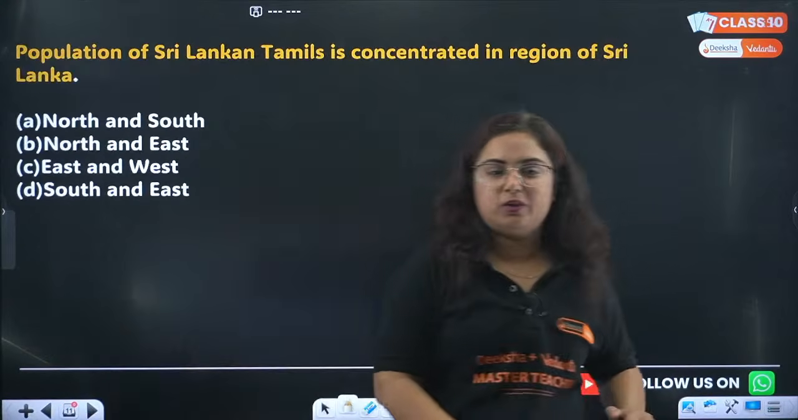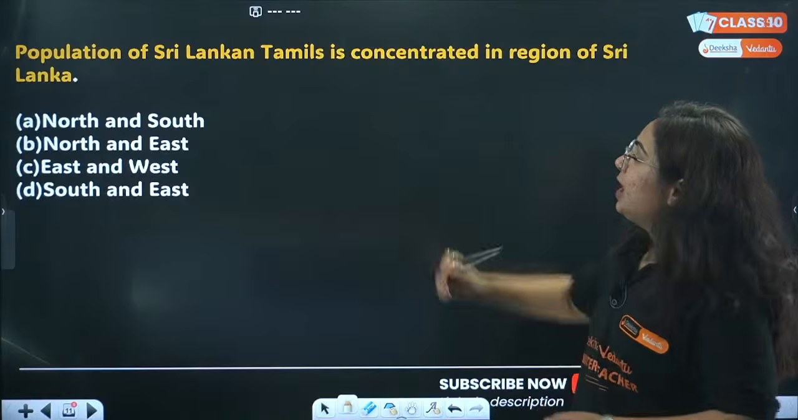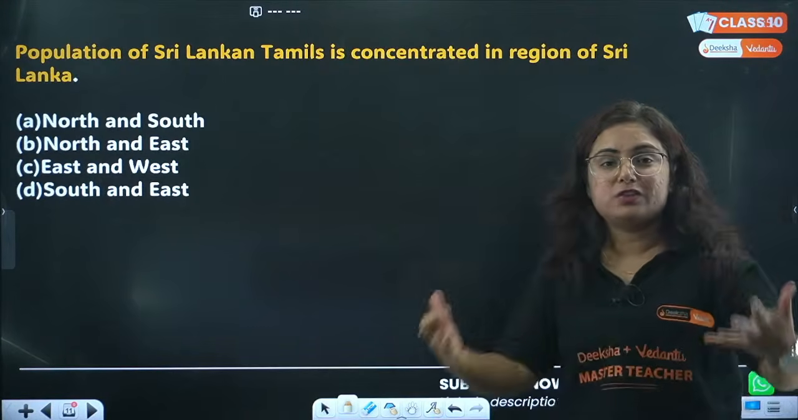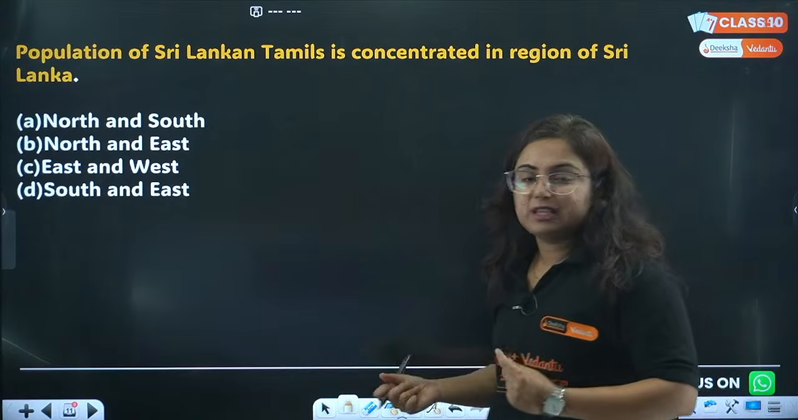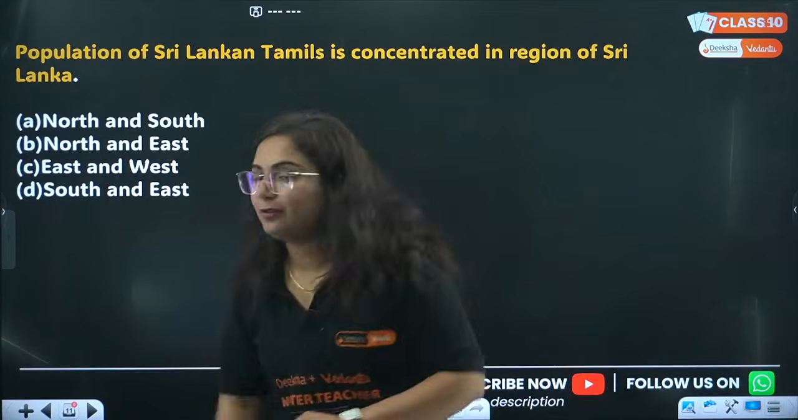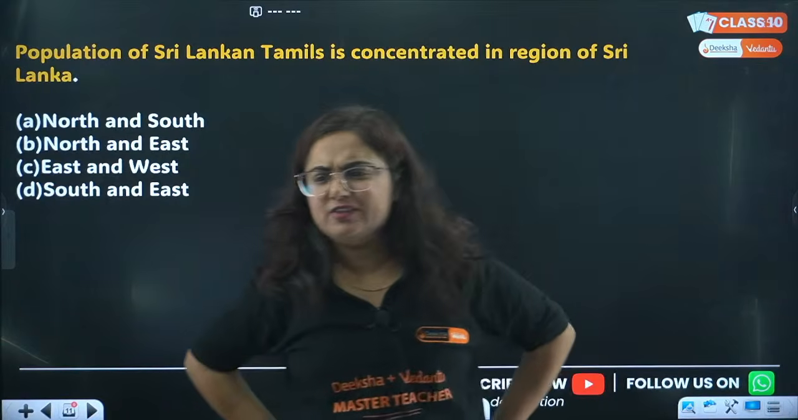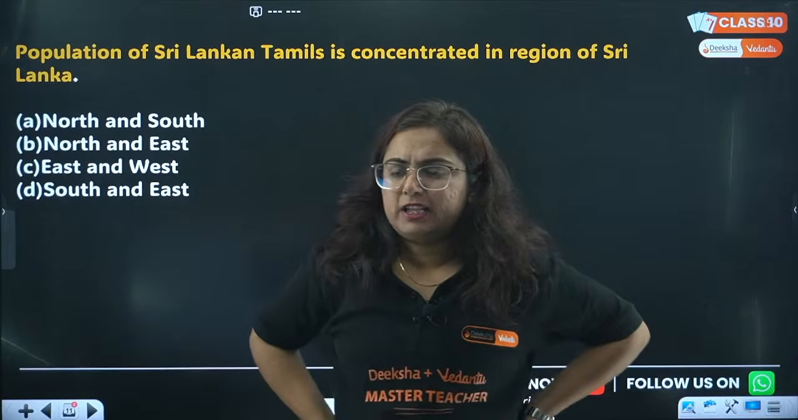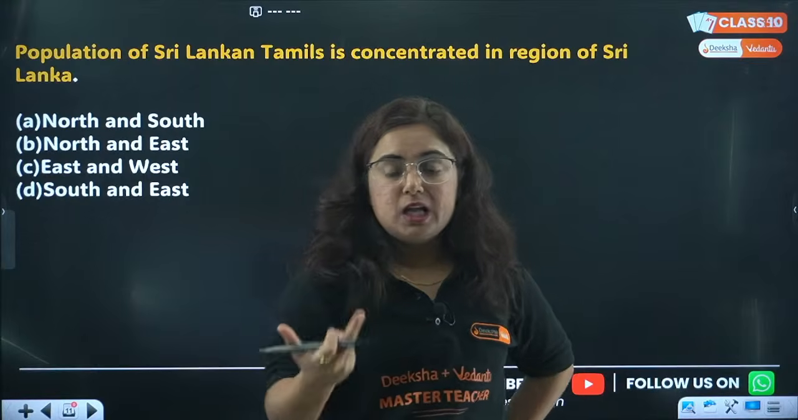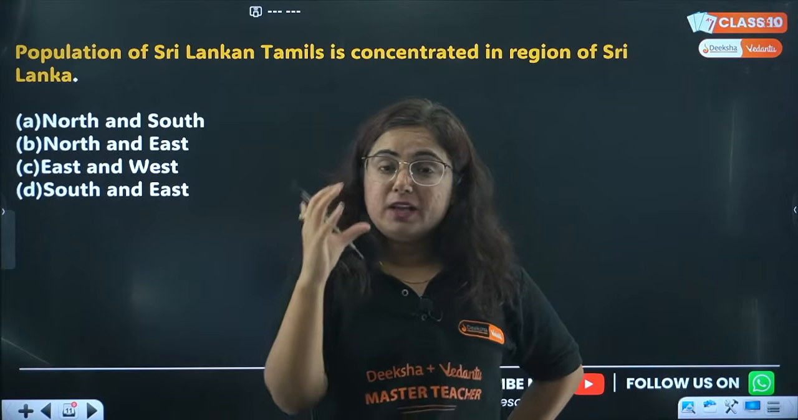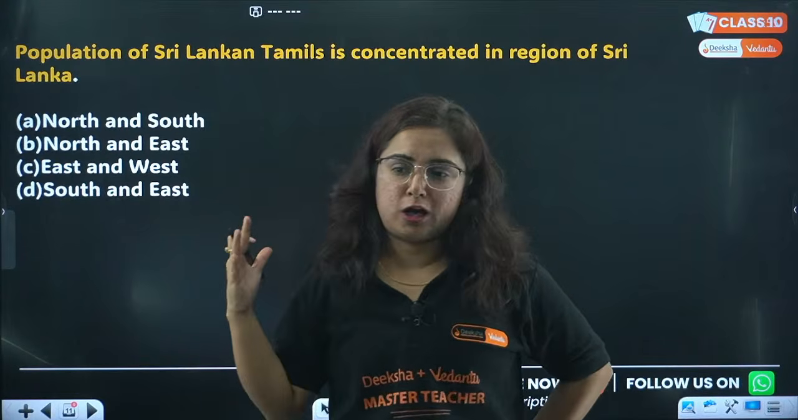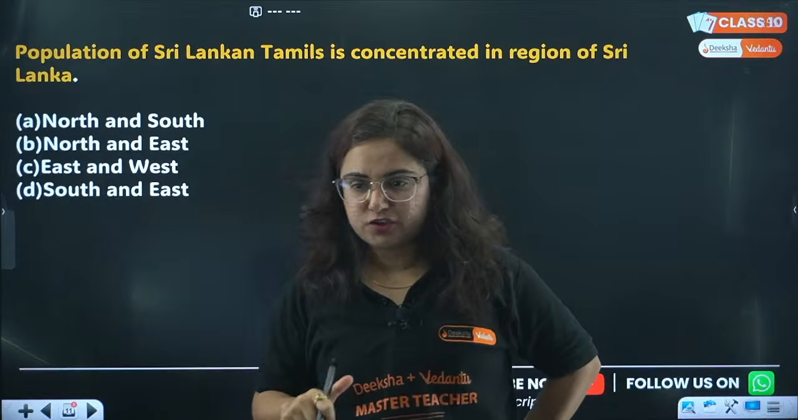Next question. The population of Sri Lankan Tamils is concentrated in which region of Sri Lanka? Options: north and south, north and east, east and west, and south and east. Come on, quick, tell me the correct answer. Here they are talking about the geography of Sri Lanka. Where was the Tamil community majorly concentrated in Sri Lanka? This is actually the question.